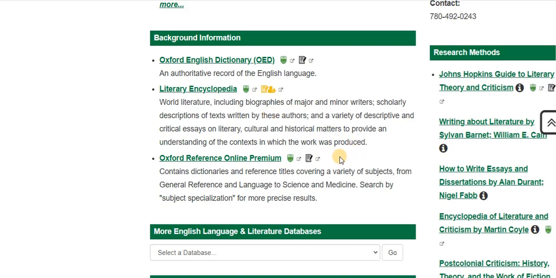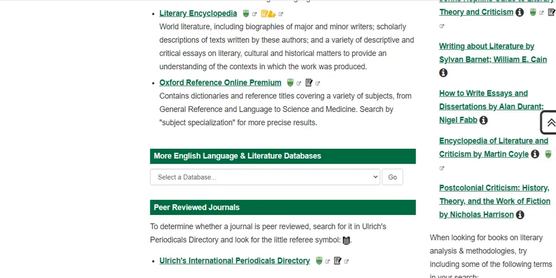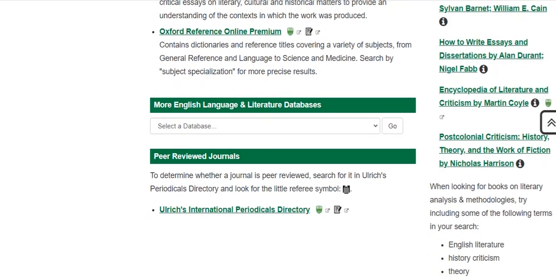And then we also have the Oxford Reference Online Premium database, and that's a database of reference books with lots of background and secondary information that might be useful for your assignments as a good starting place.